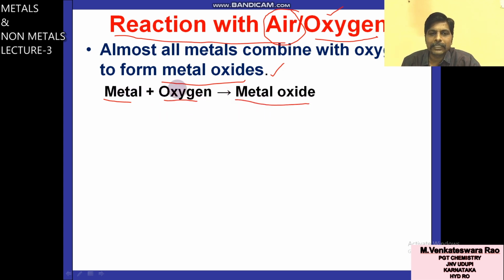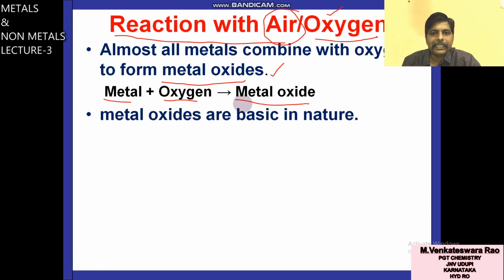Sodium plus oxygen gives sodium oxide. Magnesium plus oxygen gives magnesium oxide. These metal oxides are basic in nature. Already you know what is meant by acidic and what is meant by basic. Almost all, 95% of metal oxides are basic in nature.